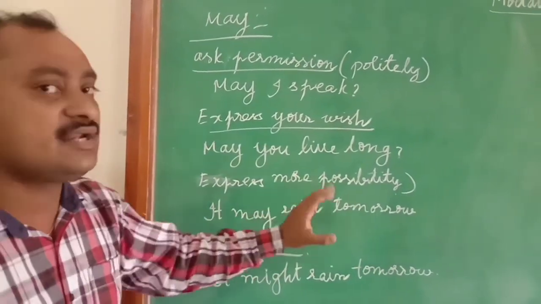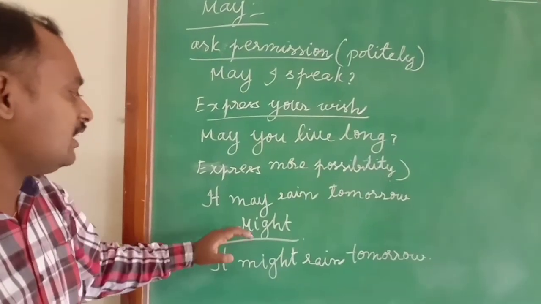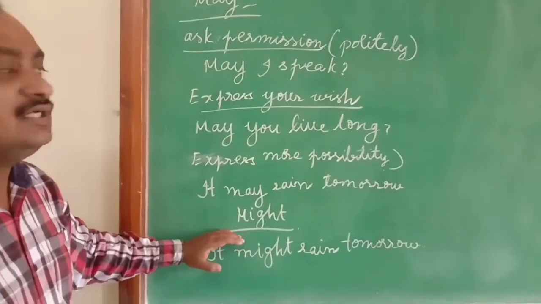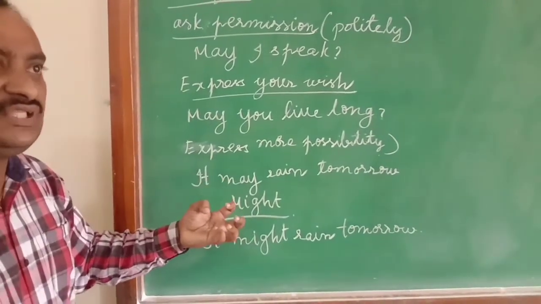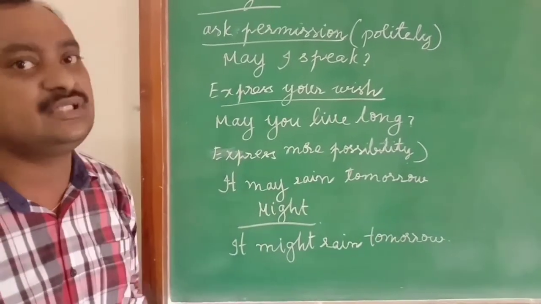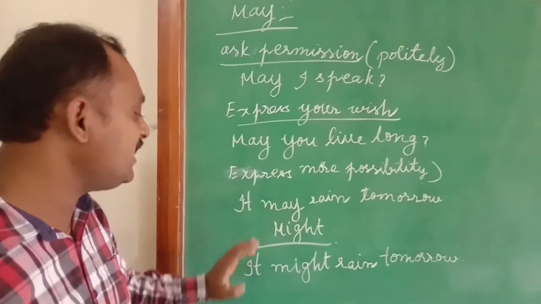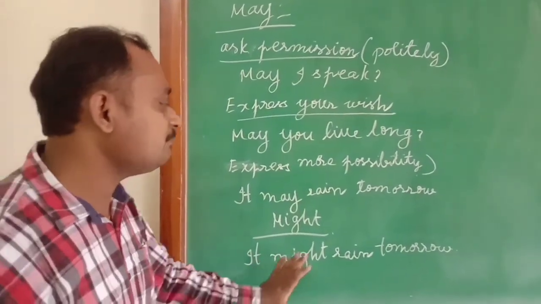It may rain tomorrow. Here might is just the past form of may. Suppose you are expressing an event with less possibility, you have a doubt in that possibility, then instead of may, you have to use might. It might rain tomorrow.